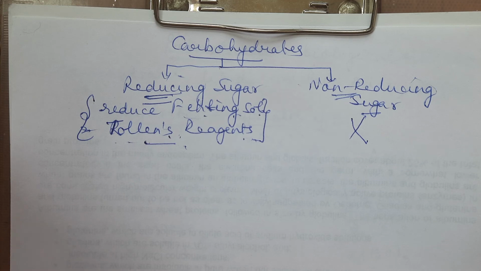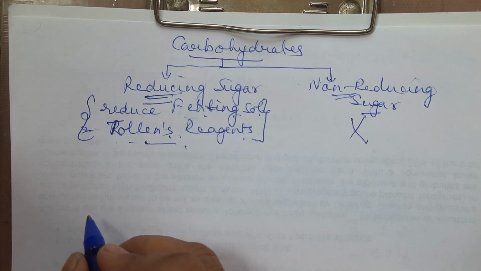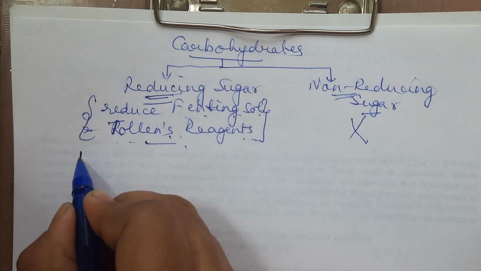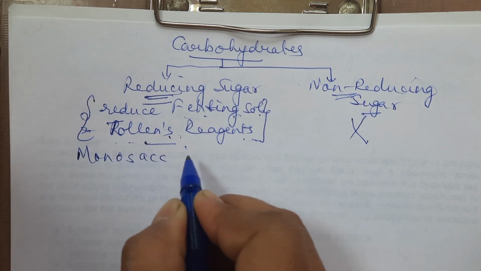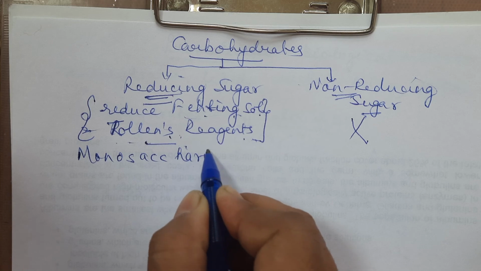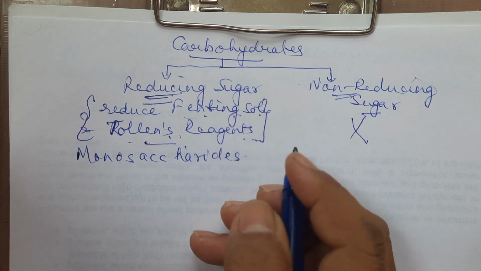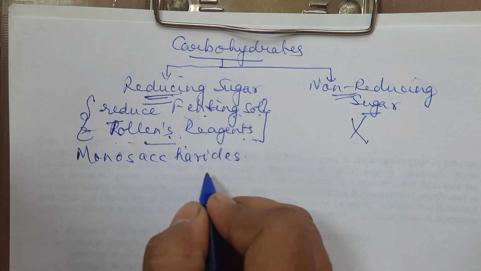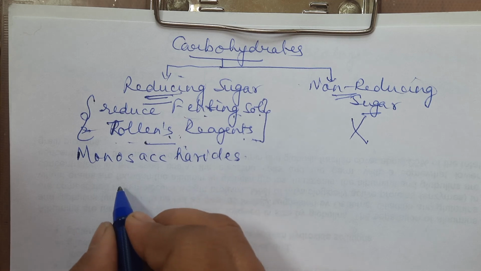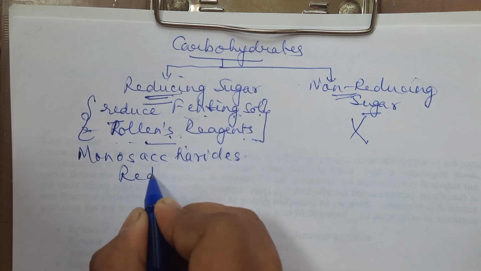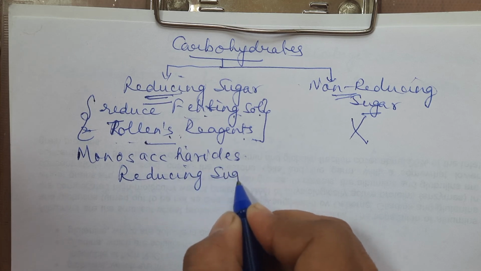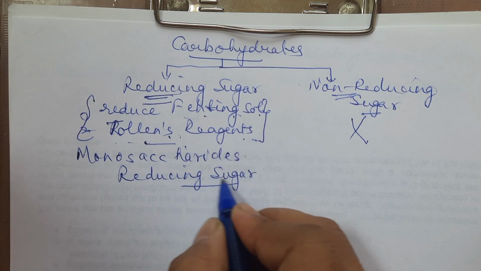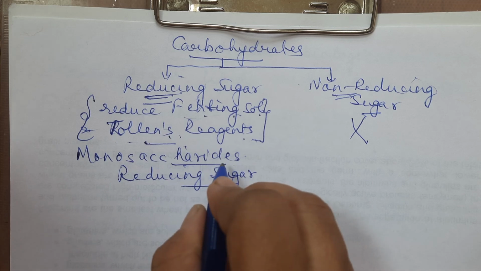Clear? So the first thing you can write down is that all monosaccharides, whether having an aldehyde or ketone, are reducing sugars. This is one very, very important thing. Please underline it. All monosaccharides are reducing sugars.